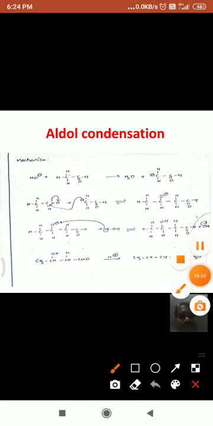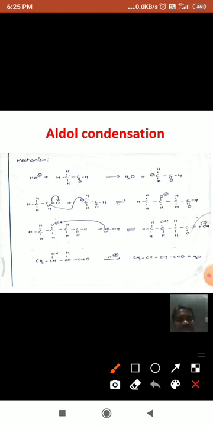Here we have to remember one point: the alpha hydrogens of these aldehydes or ketones, that is, hydrogens on the carbon which is alpha to the carbonyl group, are acidic in nature, that means they can be easily removed as H plus by means of a base.